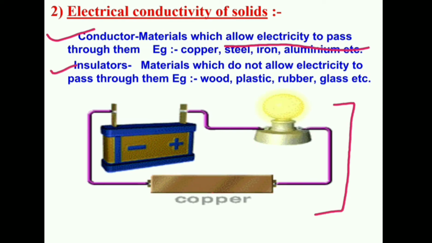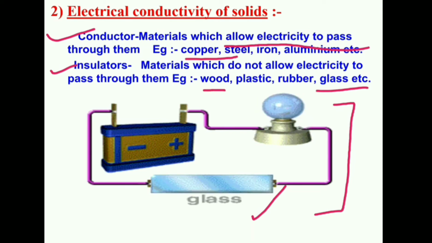For example, we can see in this activity the circuit. When we place the material glass here, the bulb does not glow, and when we place some steel, the bulb glows. Wood, again it doesn't glow. In some cases the bulb is glowing, whereas in other cases it is not. Bulb glows in the case of steel or copper, whereas it doesn't glow in the case of wood or glass. That means wood and glass are the insulators or bad conductors of electricity, whereas steel and copper are good conductors of electricity. We have studied the conductivity of solids, right?